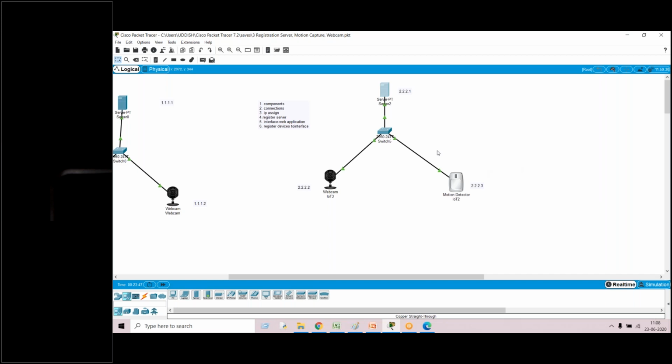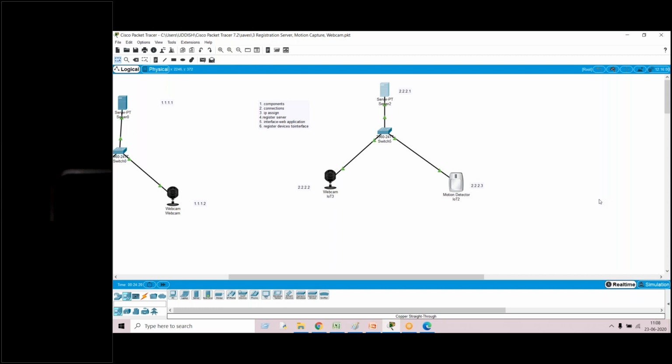It shows as no port is there. Sir, are you able to connect that?